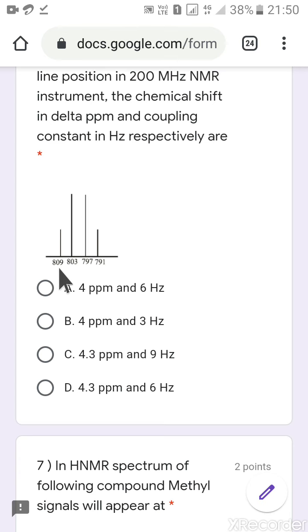Okay, let's take the difference: 809 minus 803 is 6 hertz. 797 minus 791, it's again 6 hertz. 803 minus 797 is 6 hertz. So the correct option is 4 ppm and 6 hertz. The coupling constant is 6 hertz. So this is the correct option.